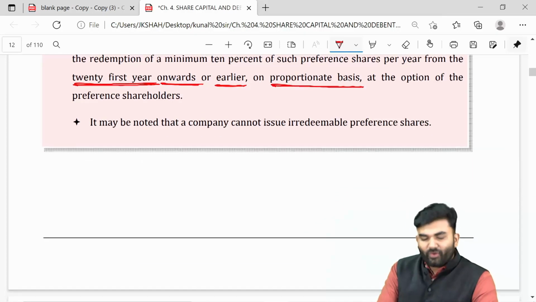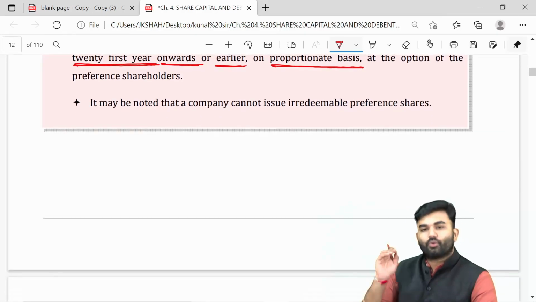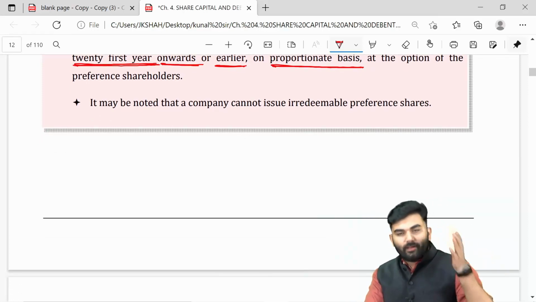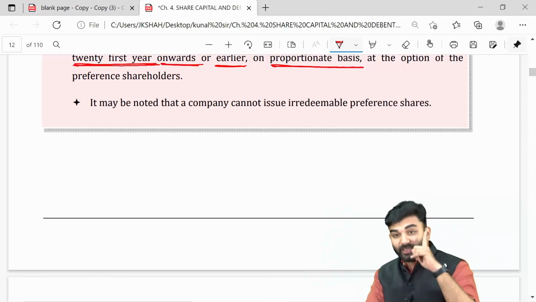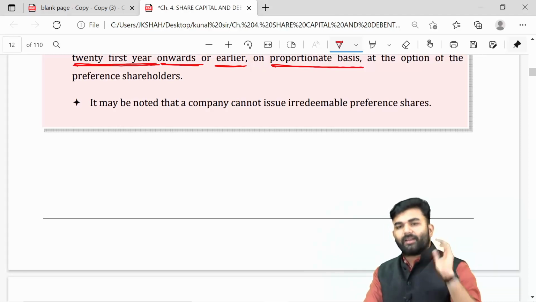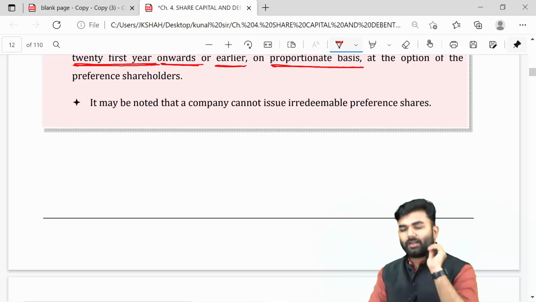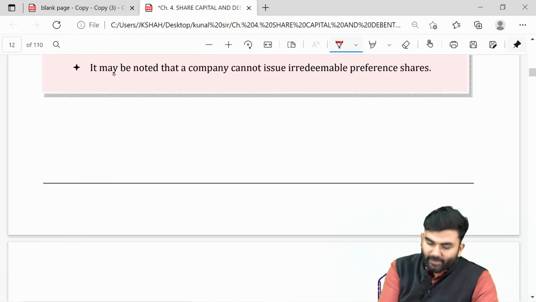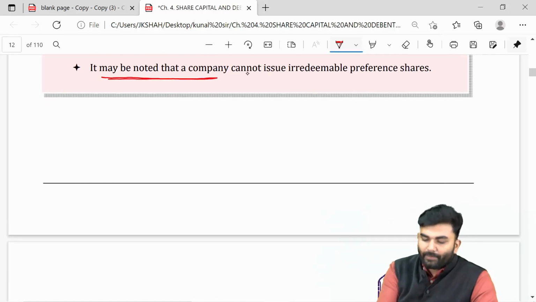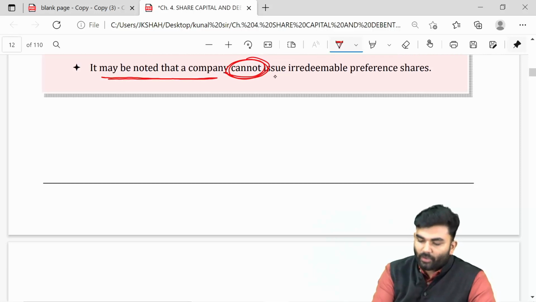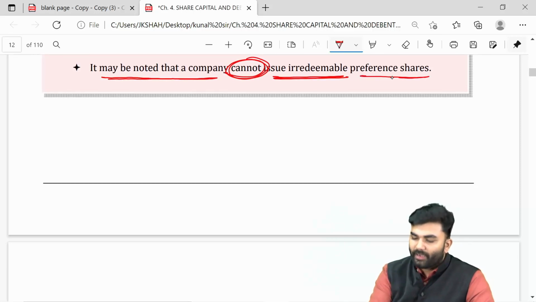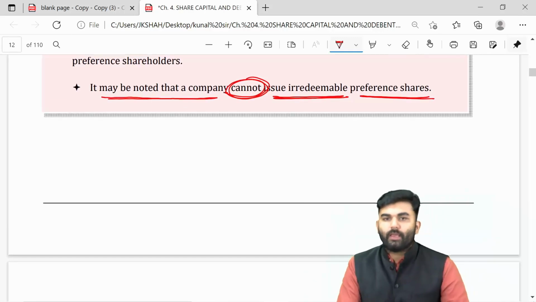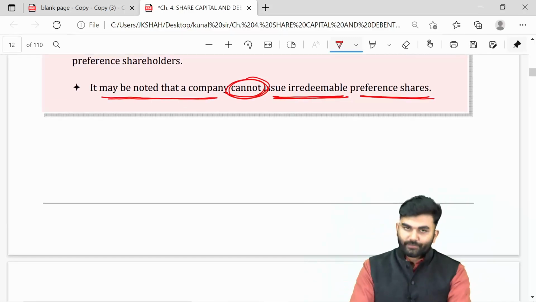For example, a company has issued a preference share which is going to get redeemed in the 30th year. So once 20 years expire, from the 21st year proportionate redemption should start. At last, the lawmaker says that it may be noted that a company cannot issue irredeemable preference shares.